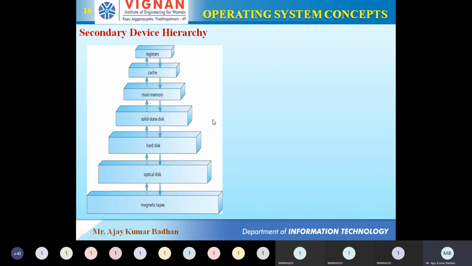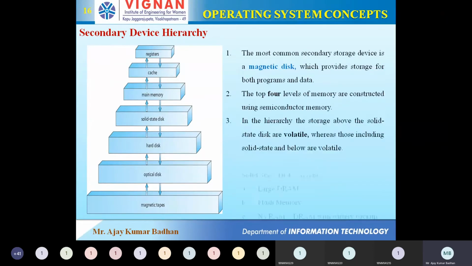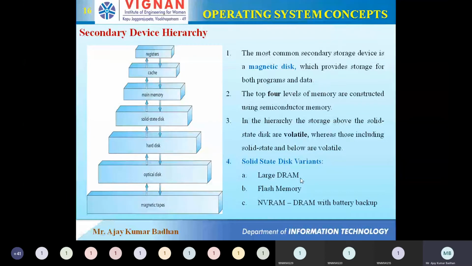Now this solid state disk is actually of different types. We have three different types. Large DRAM: as I told you, this solid state disk is made of dynamic random access memory. Now we have another type of solid state disk, that is what we call flash memory. You might have an idea now. We have a smartphone and that will have a flash for the camera. Yes, exactly. That is what we call flash memory.